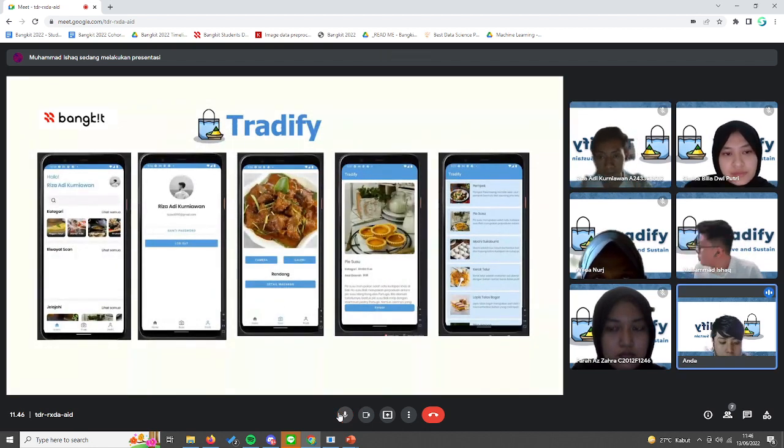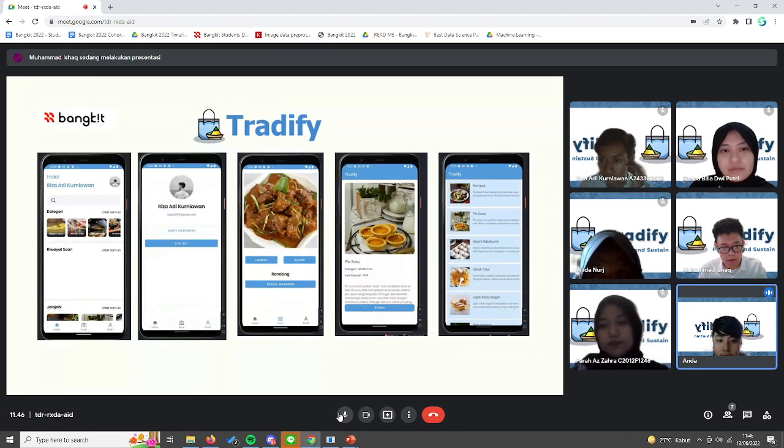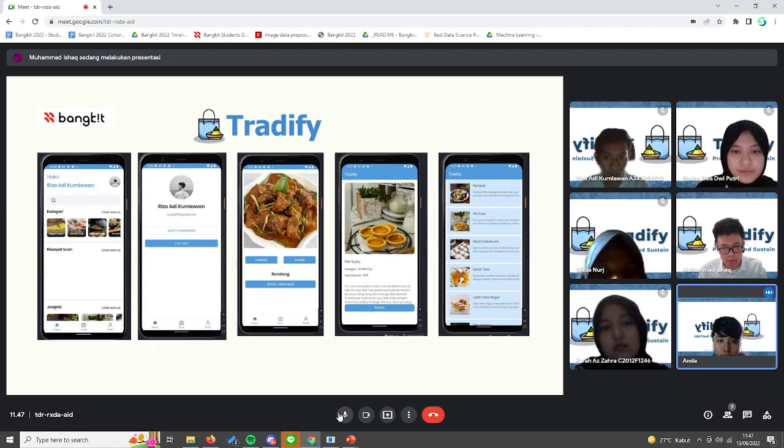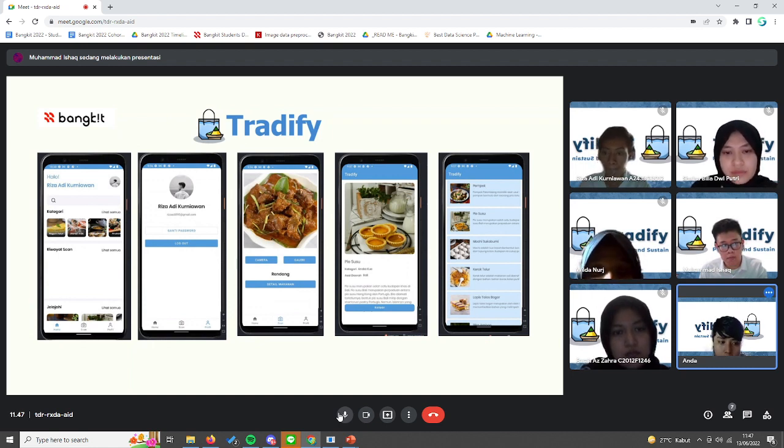So, what is Tradify? Tradify is an application which specializes in preserving traditional food. With Tradify, both local and foreign tourists will be able to detect traditional foods and get information about them. Our first prototype consists of the main features like food detection and providing information about the food itself, like its history and origin. Next.